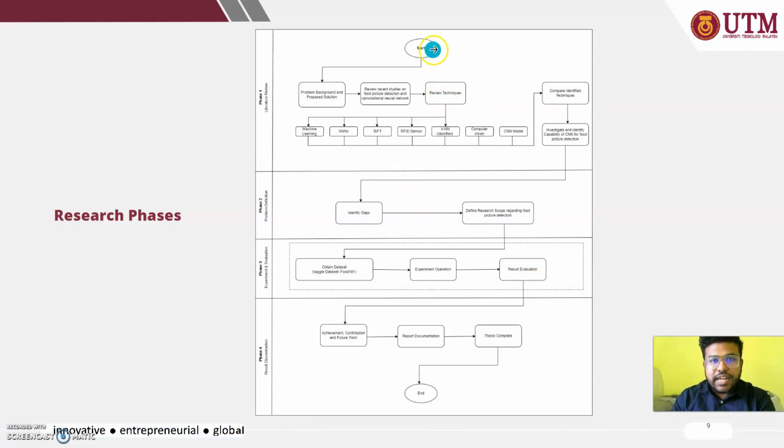that I have done. Start from the problem background and the review. I have reviews like machine learning, ANNs, SIFT, RFID sensor, and different classifier, computer vision, and CNN model. I have reviewed these techniques and compared these techniques and investigated and identified the capabilities, and I did identify the gaps, and after that I define the research scope, and then I obtain the dataset from Kaggle data 1.1, and then experiment I have done, and then result evaluation, and then the achievement and future work and the report contribution. So this is the way my research was done by different phases: phase 1, phase 2, phase 3, and phase